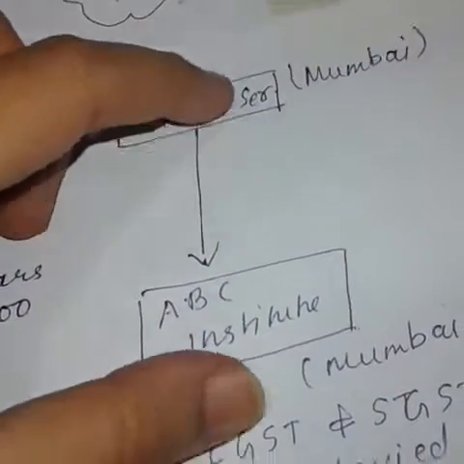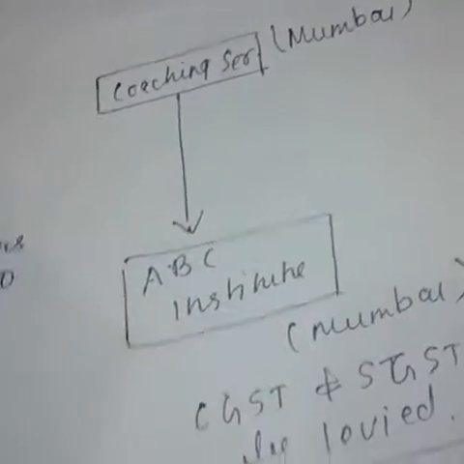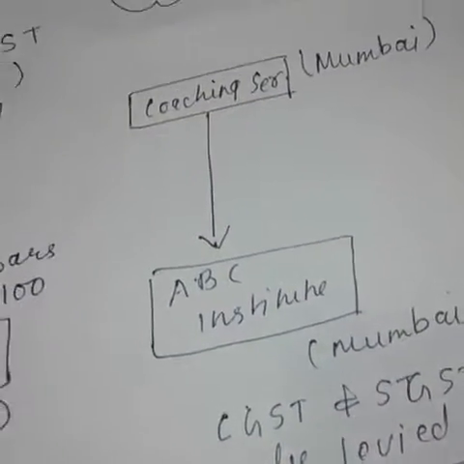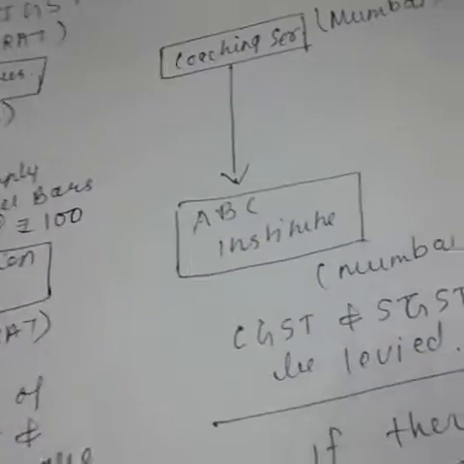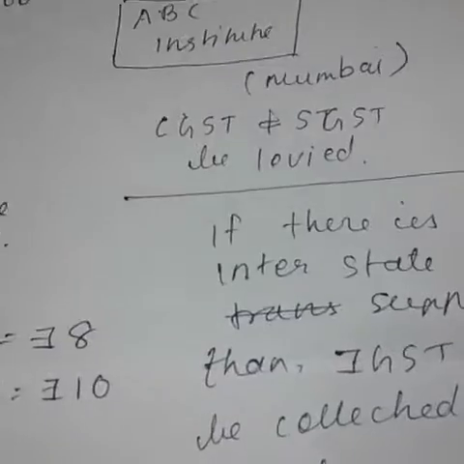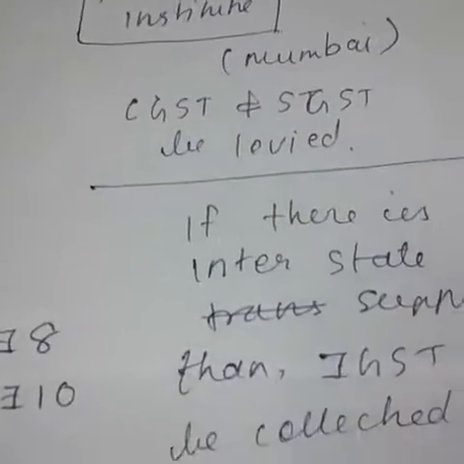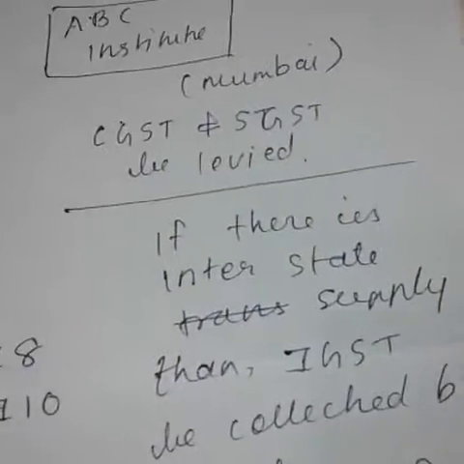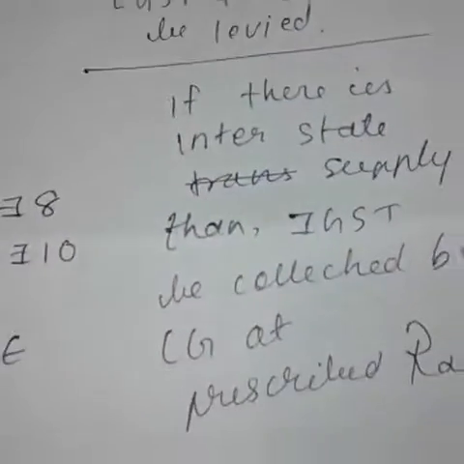We have taken that both of them are located in Mumbai, so CGST and SGST shall be levied. However, if the interstate supply of services or goods takes place, then CGST and SGST shall not be levied. In that case, only IGST shall be levied, and that shall be collected by the central government.